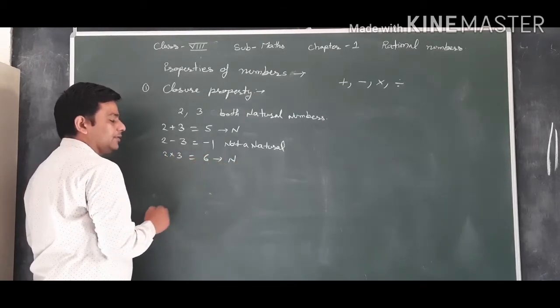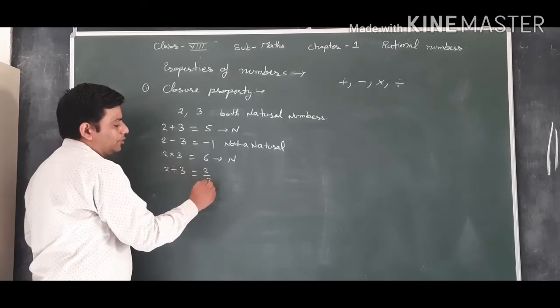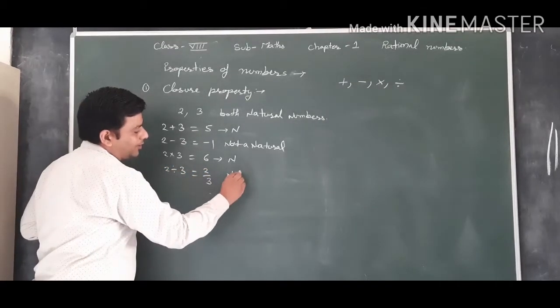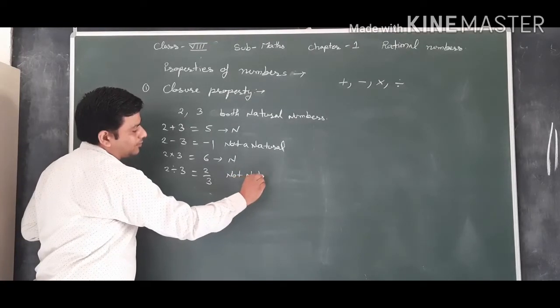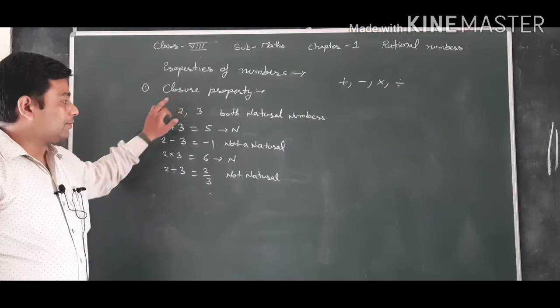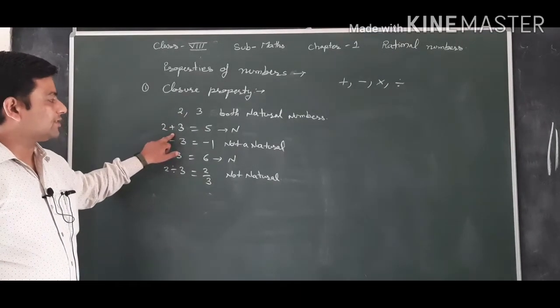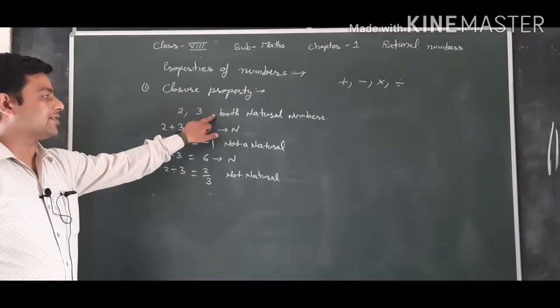In the number system, natural numbers are those which include the positive numbers 1, 2, 3, 4. 2 into 3 is 6, a natural number. 2 divided by 3, 2 upon 3, is not a natural number because it is a rational number. It is in the form of p upon q. So 2 plus 3 is equal to 5 is a natural number.